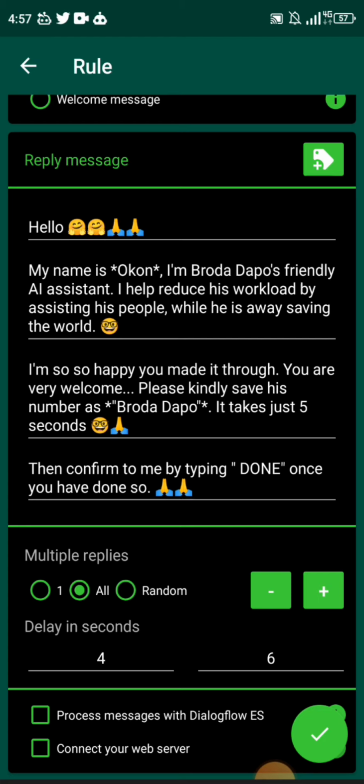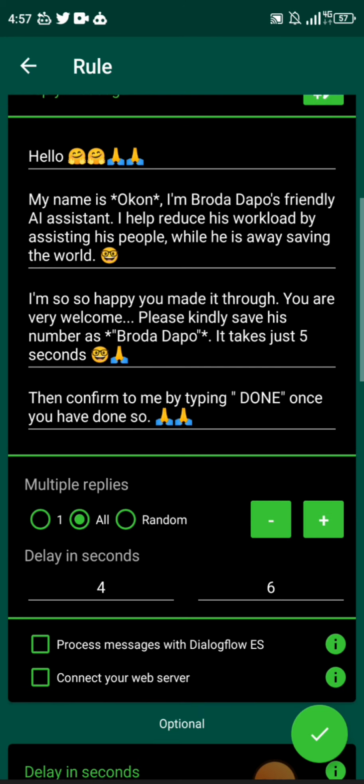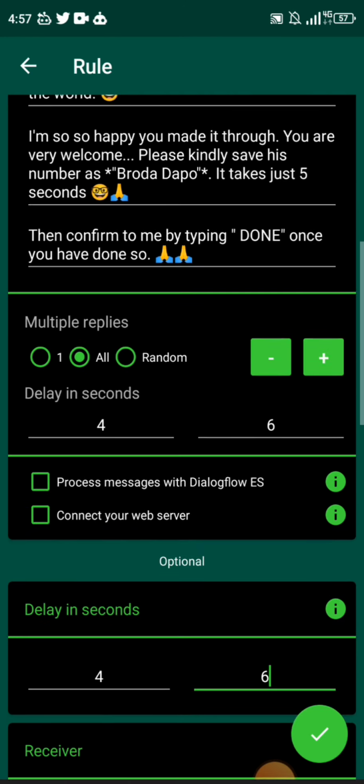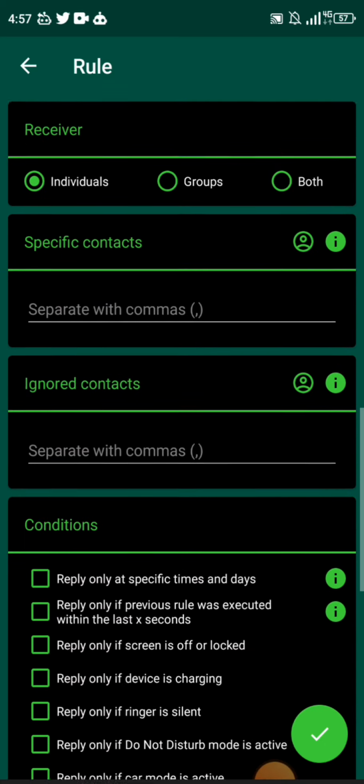So invest some money into the software. But before you do that, please let's complete this tutorial, because I still have some things to tell you about certain phones that the software is not going to work on. So you wouldn't have gone ahead to buy and then I have to start worrying about a refund later. So just hold on. But I needed to let you know that you can't use multiple replies if you are working with the free version. So this is the fully paid version. So let's go on. All right.